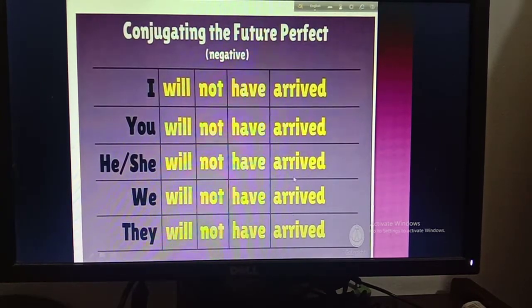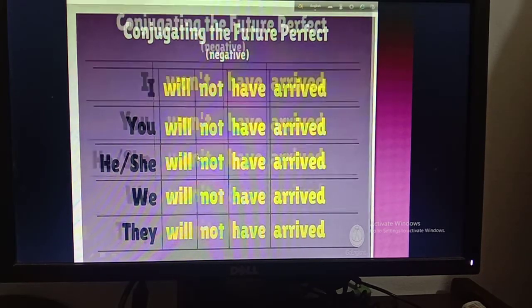Then there is another chart for you. This is for negative sentence. So I will not have arrived, you will not have arrived, he or she will not have arrived, we will not have arrived, they will not have arrived. So this is a chart based on the structure of future perfect tense for negative sentence. Okay, you can write it down in your copy.